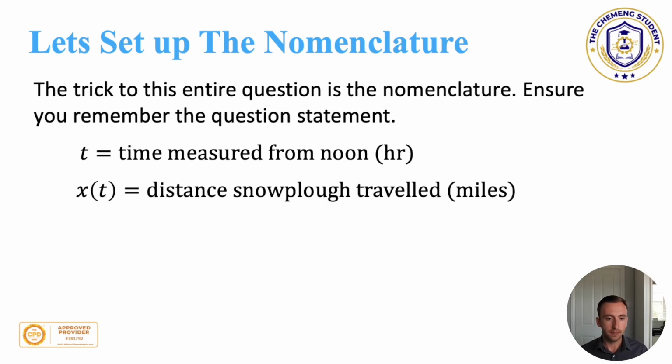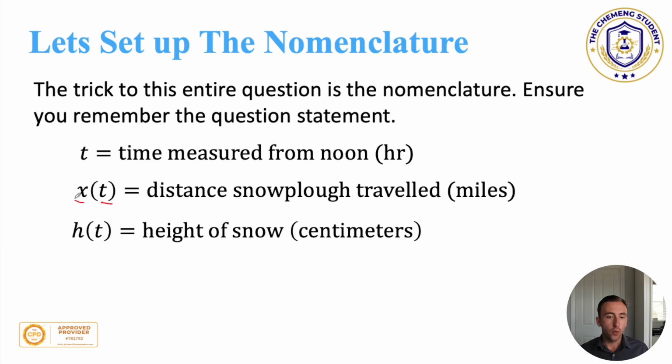x of t is going to be the distance the snowplough travels in miles. So you can see here that as time changes, x is going to change. So x is a function of t. Now we have h of t, which is the height of the snow, which we'll have in centimetres, and that's the same relationship, in that as time progresses, the height of the snow increases.